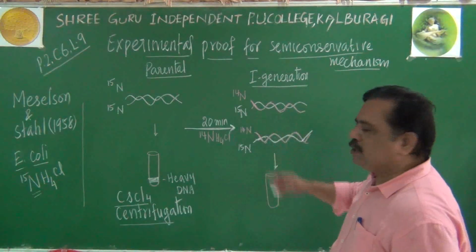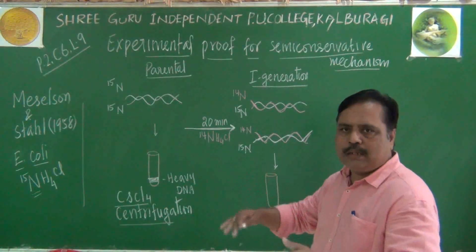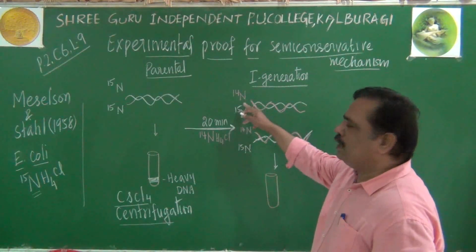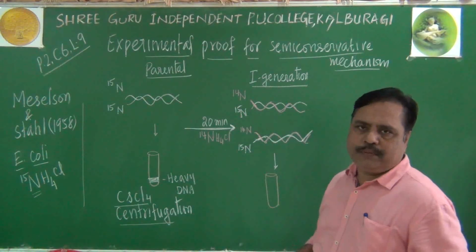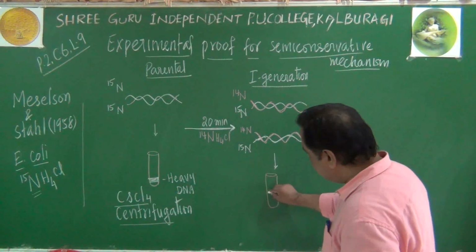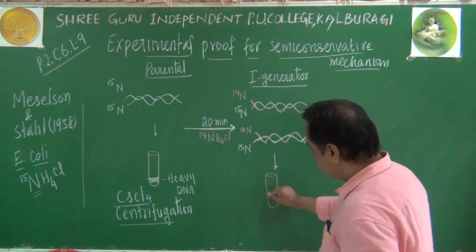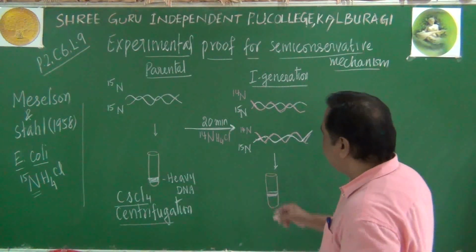But the first generation does not settle at the bottom. They are not so heavy because they contain N14 also. N14 is lighter than N15. So what happens? A band will be created in the middle of the test tube like this. It is not completely heavy DNA.